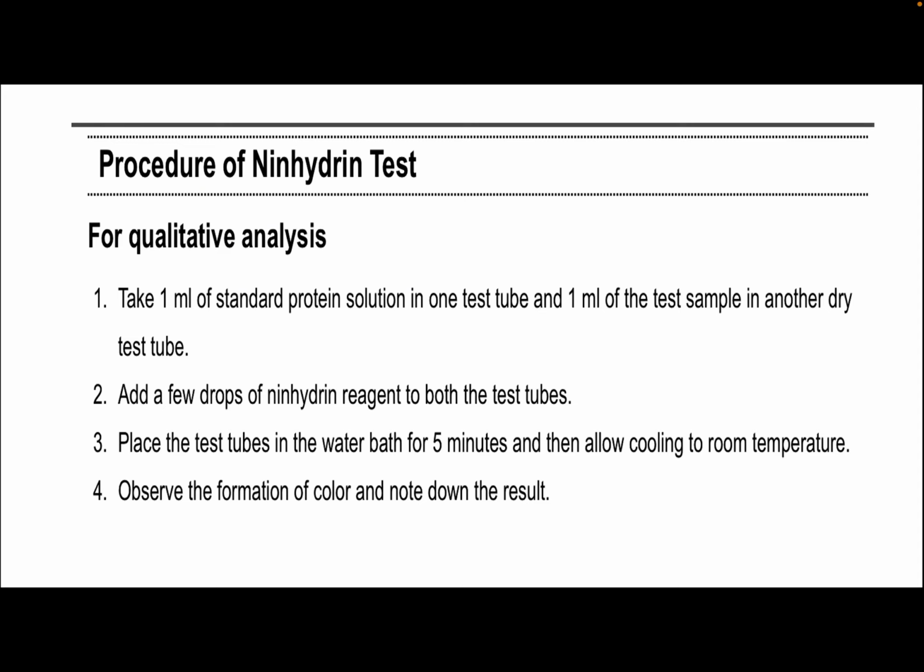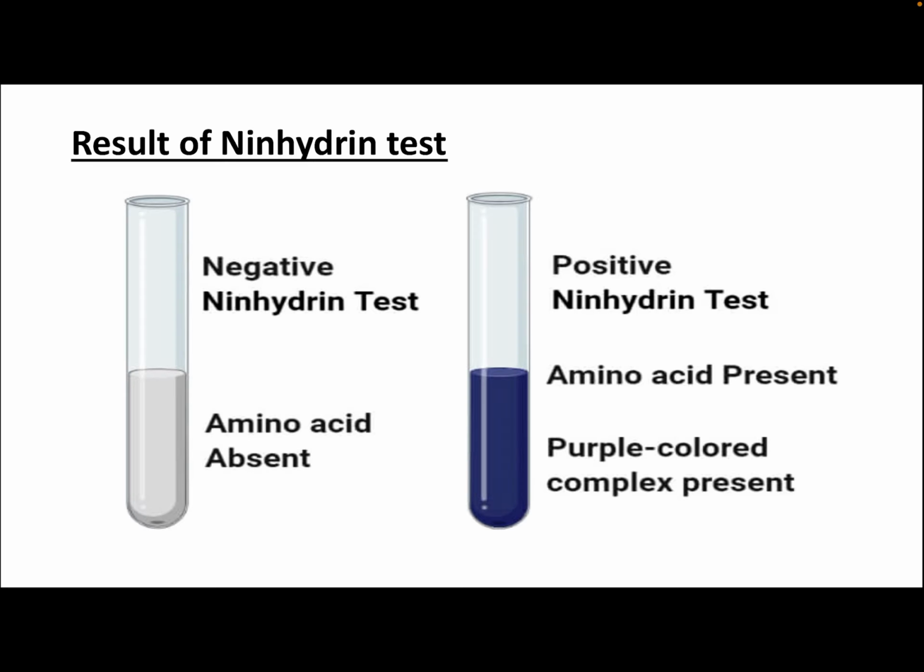Procedure. In the procedure we take 10 ml of standard protein solution in one test tube and 1 ml of the test sample solution in another test tube. Add a few drops of Ninhydrin reagent to both test tubes. Place the test tubes in a water bath for 5 minutes, then allow cooling to room temperature. Observe the formation of color and note down the result.